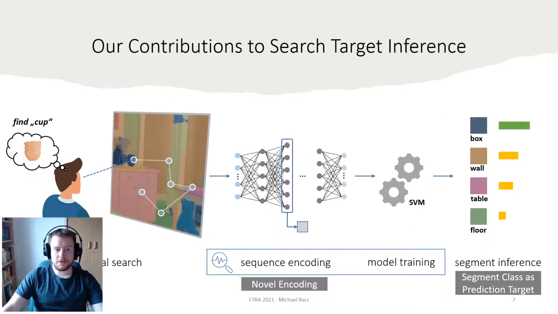Second, we propose a new encoding for fixation sequences. We generate a histogram of segment classes that are fixated during visual search. Sequence encoding is a necessary step to enable model training. We use SVM models for this purpose. Third, we manually extend the VIEW dataset such that it can be used for model training and testing.